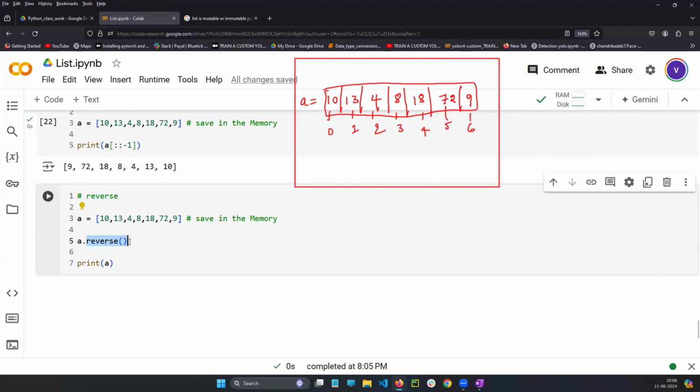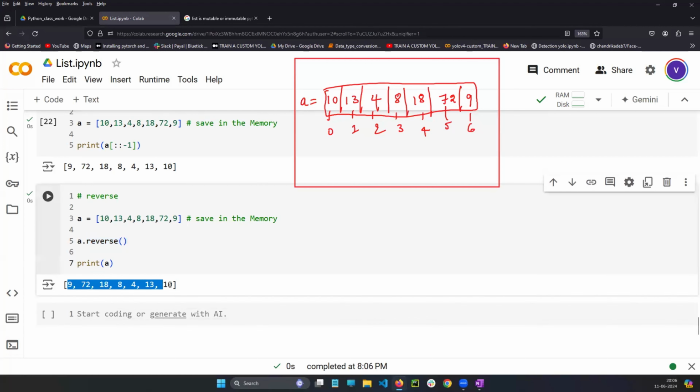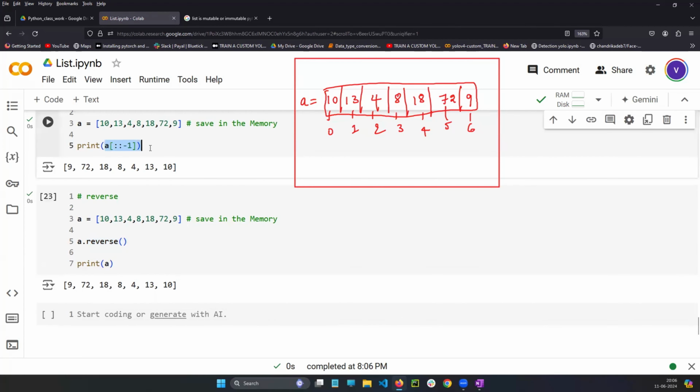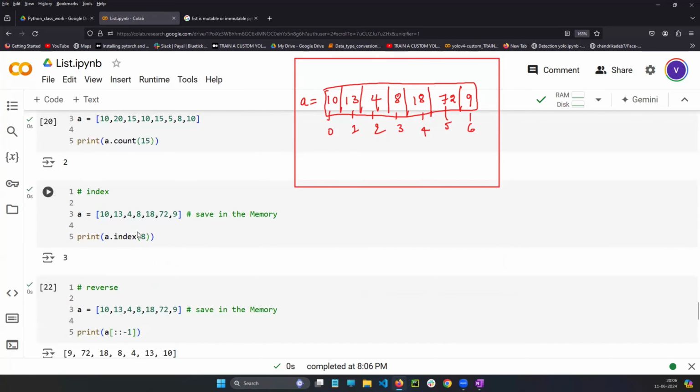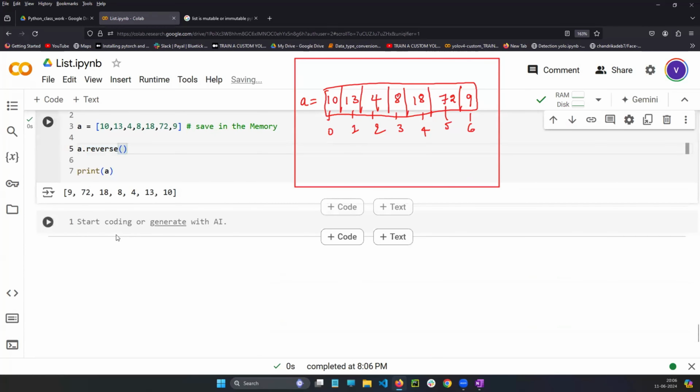What will this reverse built-in function do? I told you every built-in function will do one work. A reverse built-in function will reverse the values. After that, if you print a, it will be reversed. See, it will be reversed. Directly you can use the slicing, or else you can use the reverse built-in function. So this is about reverse.